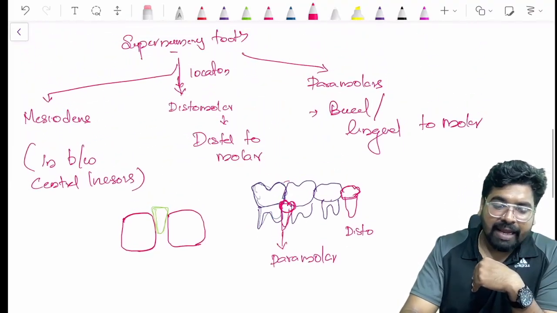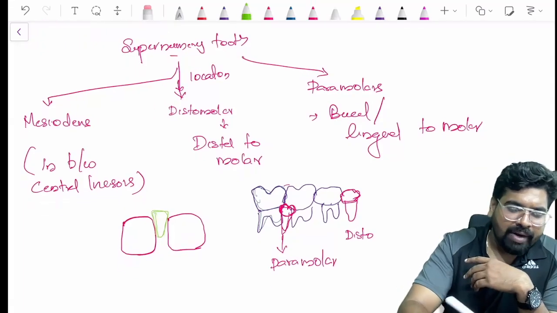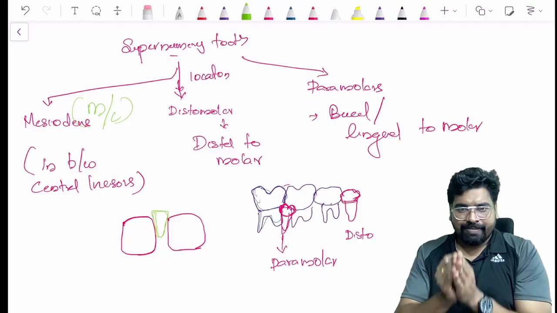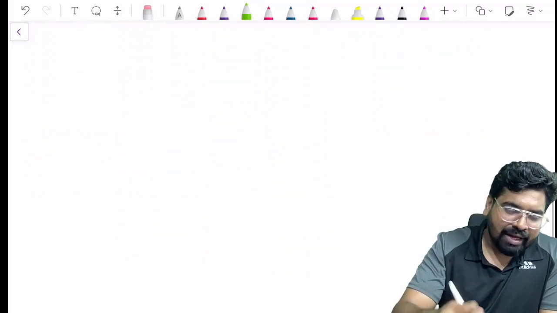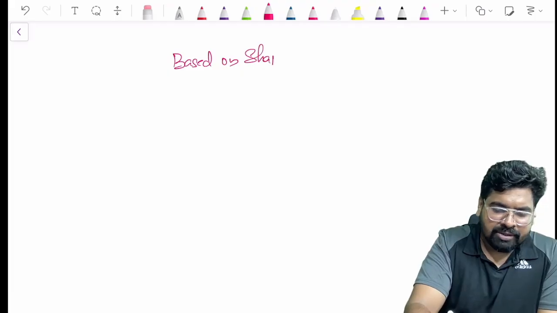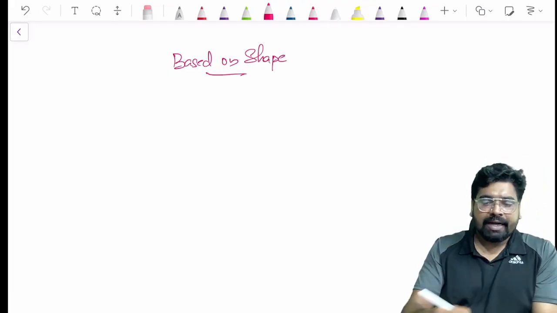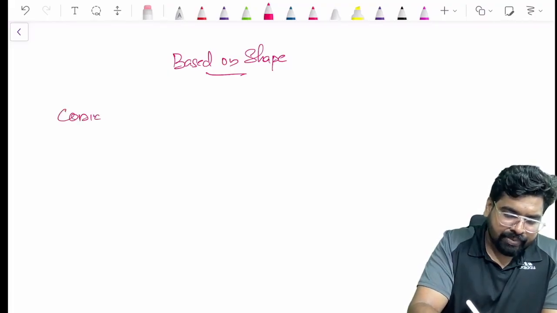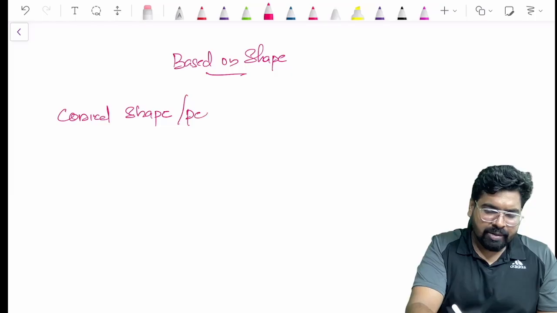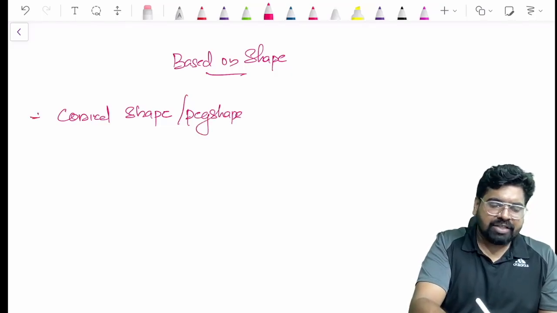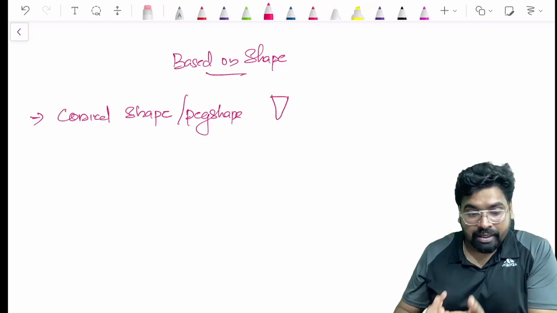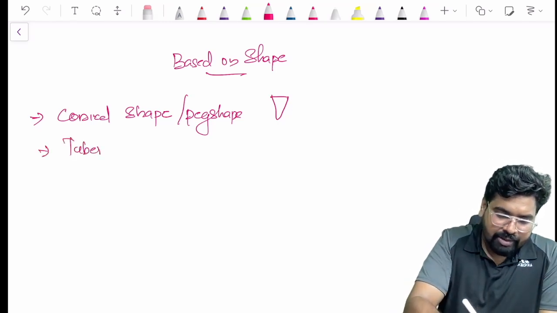Now based on the shape. Based on location, the most common is the mesiodens. Now, based on the shape of the supernumerary teeth, what shape can it take? It can take a conical shape, which means it will look conical or peg shaped, or it can look like a tubercle.